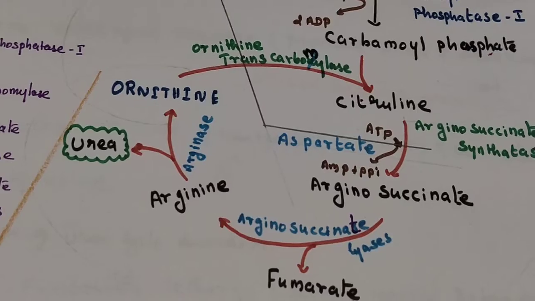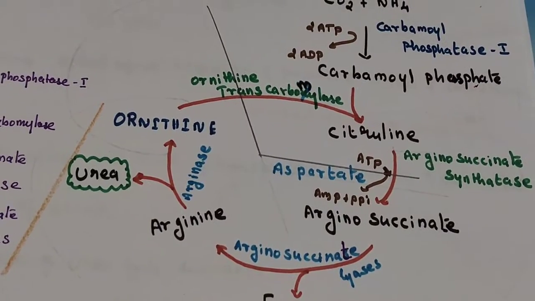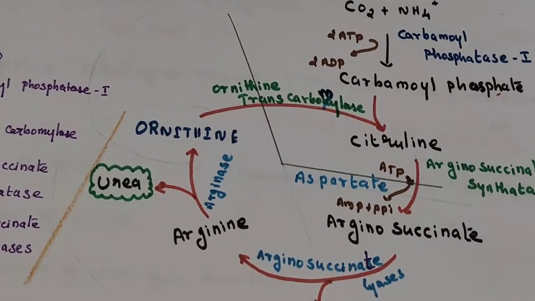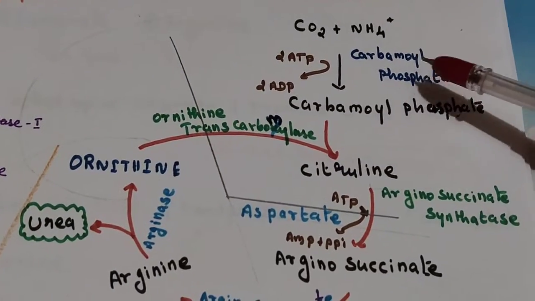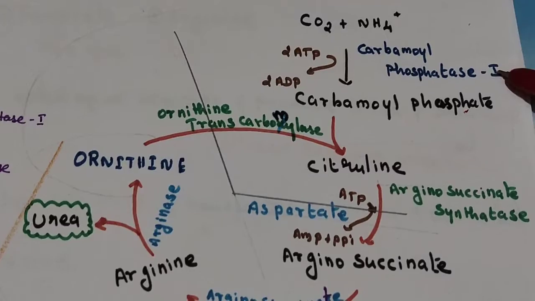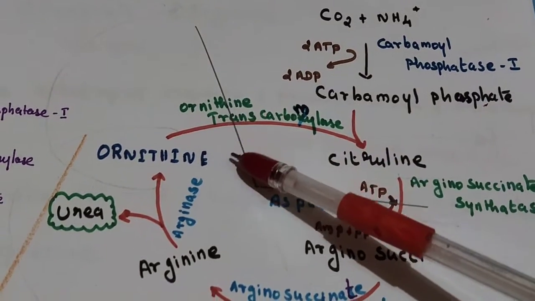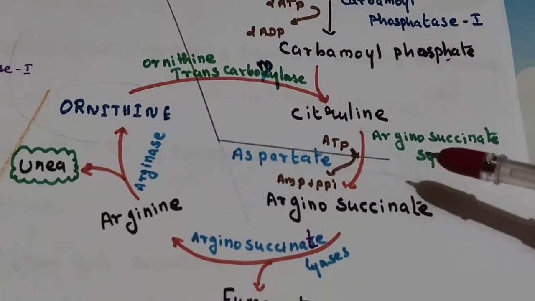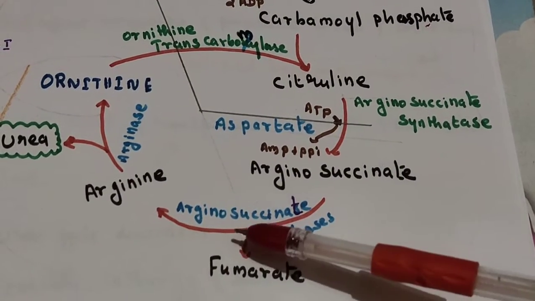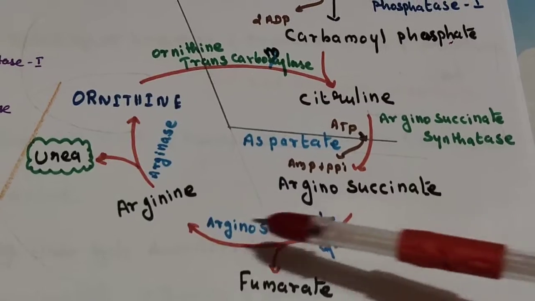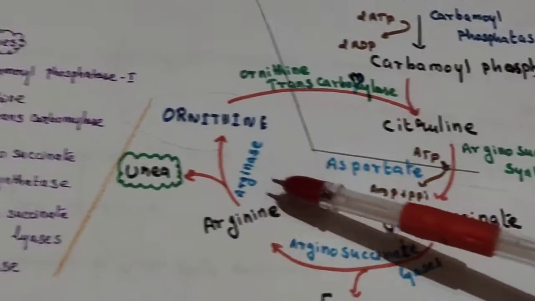So in this reaction, 5 different enzymes are involved. What are the enzymes? First one is carbamyl phosphate synthetase 1. Second one is ornithine transcarbamylase. Third one is argininosuccinate synthetase. Fourth one is argininosuccinate lyase. Fifth one is arginase.